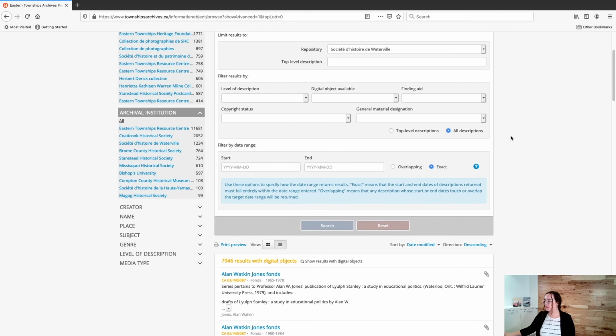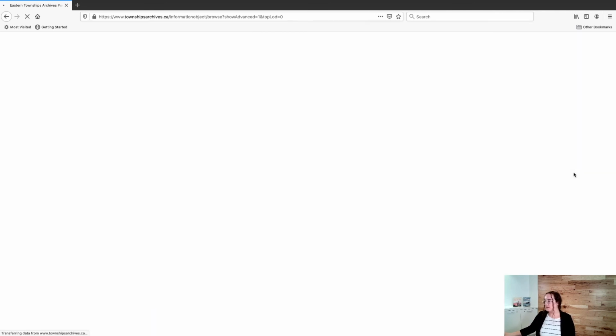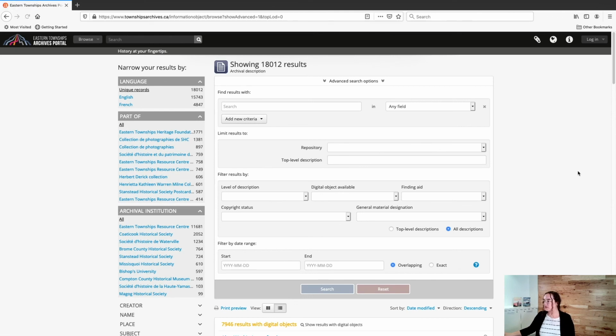Once you're ready to conduct your search, you can hit the search button down here, or you can hit enter on your keyboard. If for whatever reason you decide that you'd like to clear all of the search parameters that you've applied, you can hit the reset button instead, and you're brought back to a clean slate and you can start over.